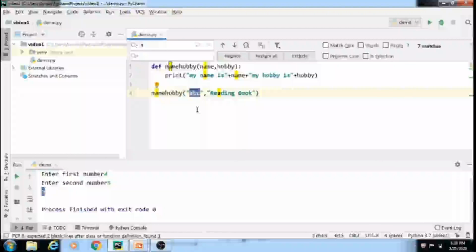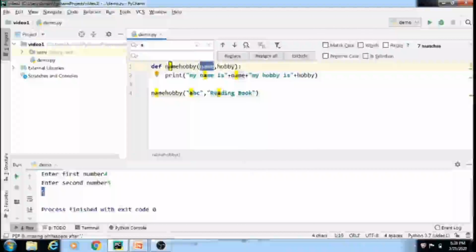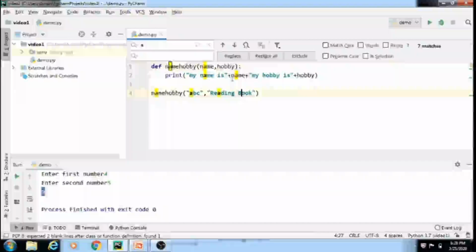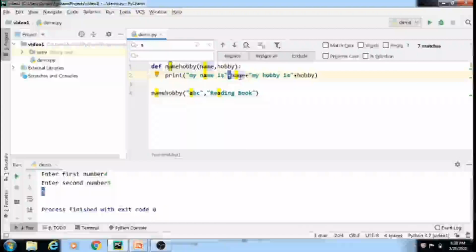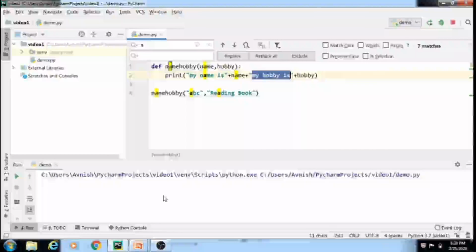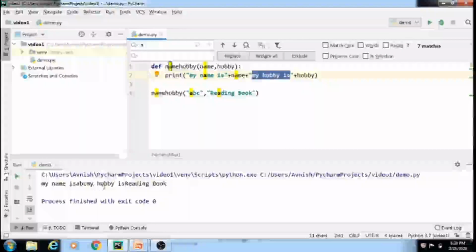Here I pass the first input in the form of ABC. That ABC will be given to name, and this reading book will be passed as a parameter for hobby. Here, using this plus sign, we are concatenating the name after 'my name is'. In the same way, hobby will be concatenated after 'my hobby is'. See the output: my name is ABC and my hobby is reading.